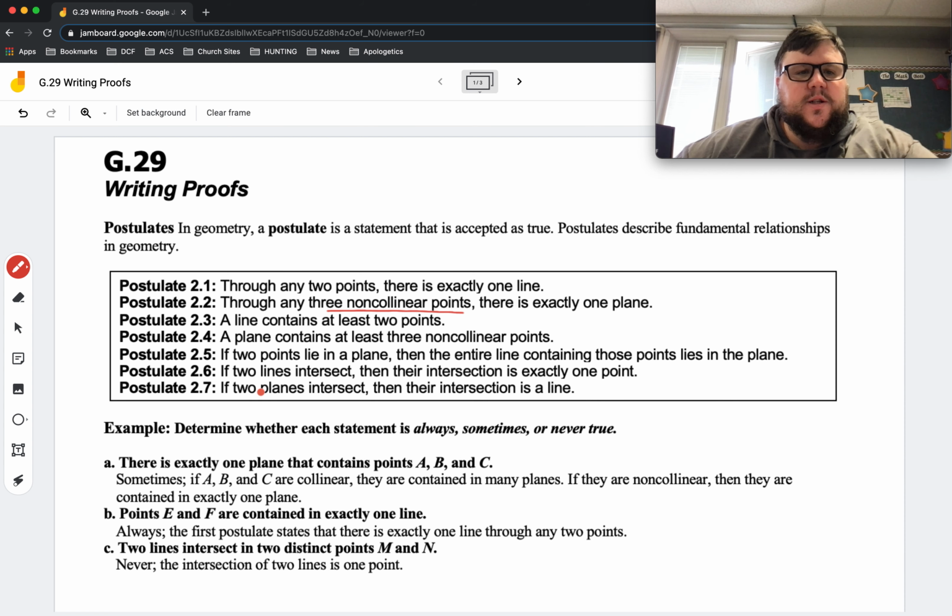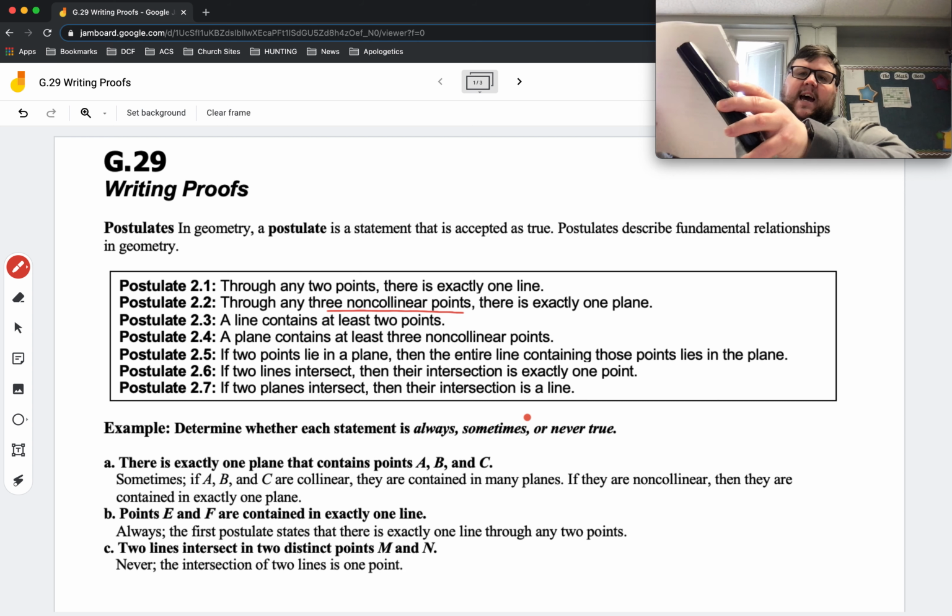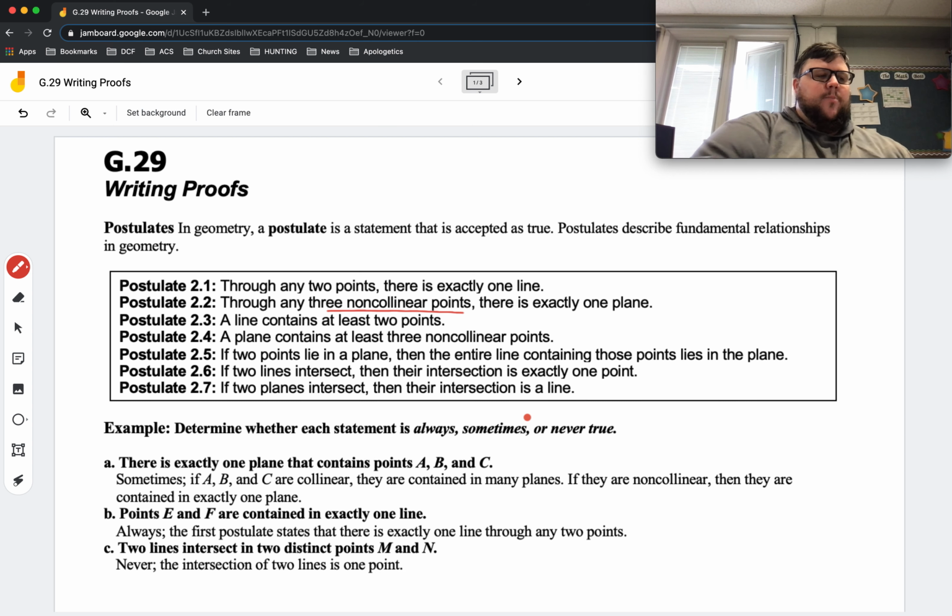The next one, 2.7: if 2 planes intersect, then their intersection is a line. So if you had 2 planes, like this piece of paper and this calculator, they're intersecting at a line, not a point. So planes intersect at lines, lines intersect at points.